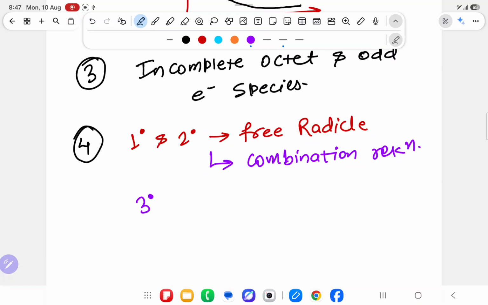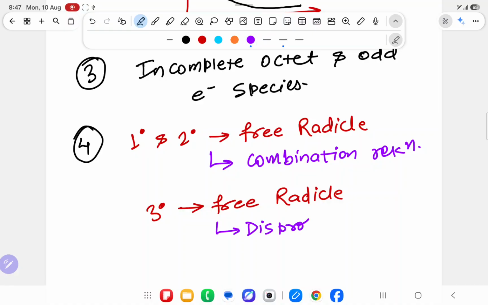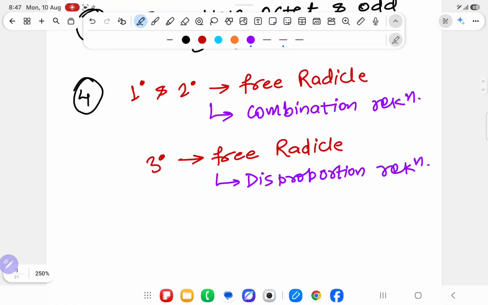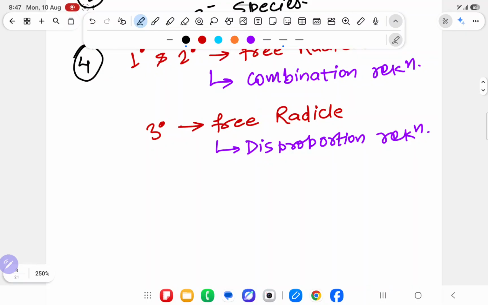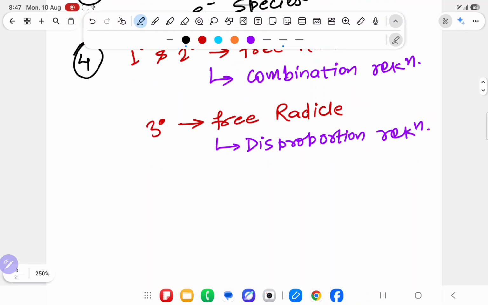And whenever you have 3 degree free radical, then it will always do disproportion reaction. What it will do? Disproportion reaction. Whenever it has 3 degree free radical, it will do disproportion reaction. As well as, next important point, what is 1 degree combination free radical? I will dictate everything, don't worry.